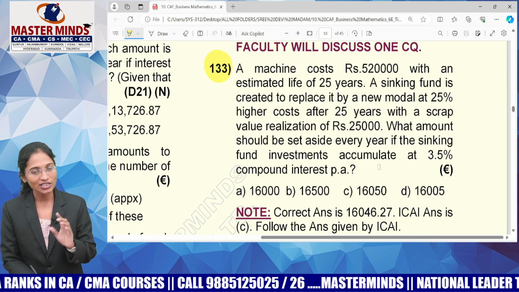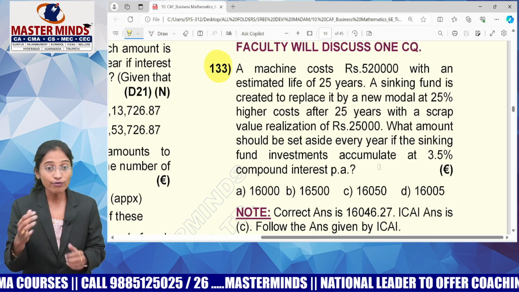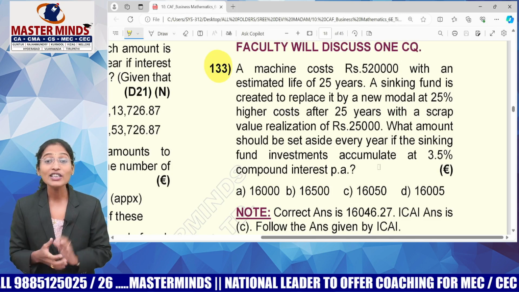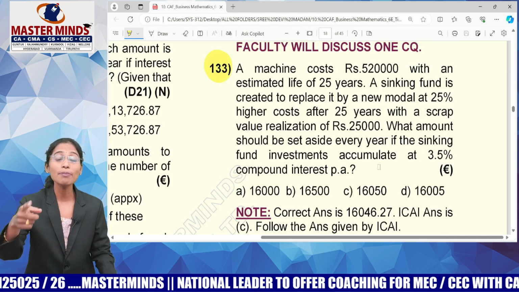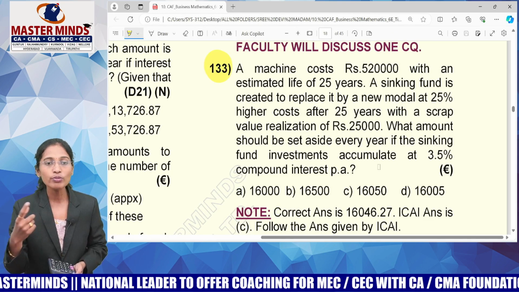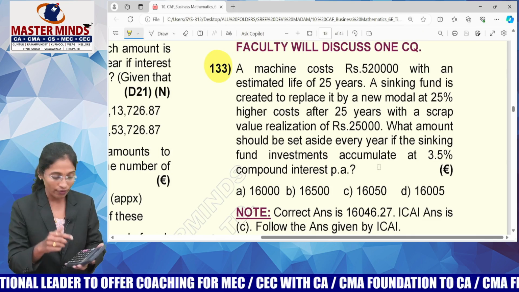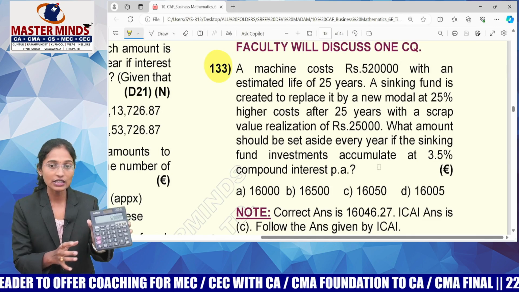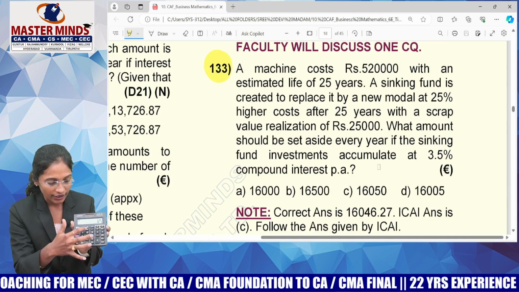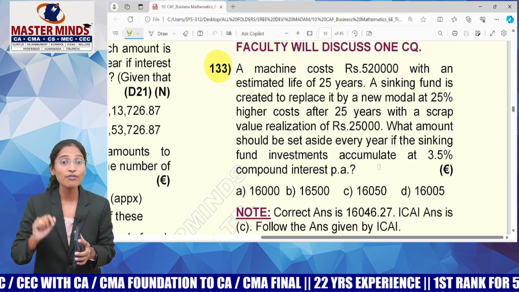Let me tell you the meaning of this. The cost of the machine is 5,20,000, but it will stay with us for 25 years. I'm planning my future, because in future I have to replace it, and I'll get an advanced model. The cost of that machine is 25% higher than this cost. Your 5,20,000 is considered as 100%, and the new machine will cost 125% of 5,20,000. So how much, guys? 6,50,000.